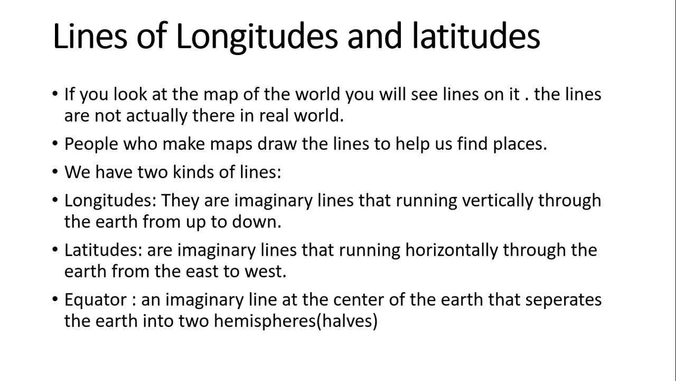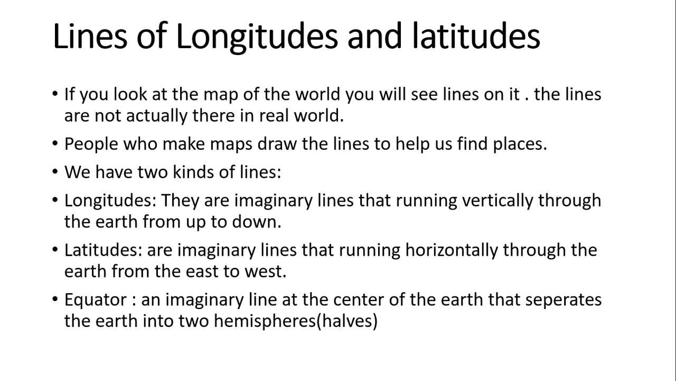We have also one more imaginary line in the middle, at the center, called the equator. The equator is an imaginary line at the center of the earth that divides the earth into two hemispheres, or two halves: the northern hemisphere and the southern hemisphere.